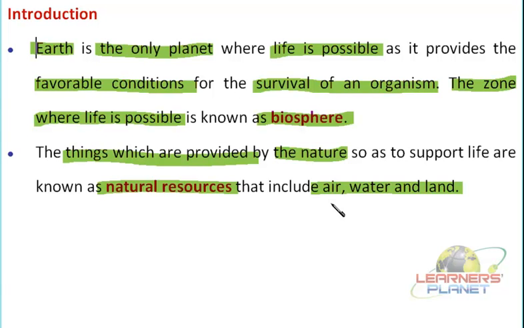This much concentration has to be maintained in the air. Now if we compare this carbon dioxide level with some other planet, for example Venus or Mars, over there the concentration of carbon dioxide is very high.